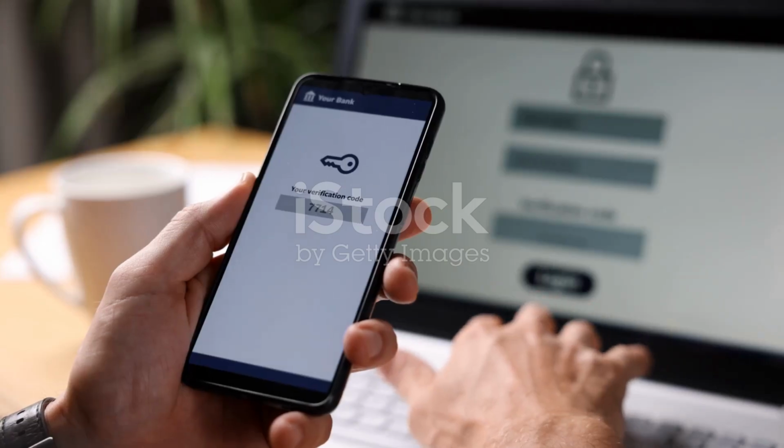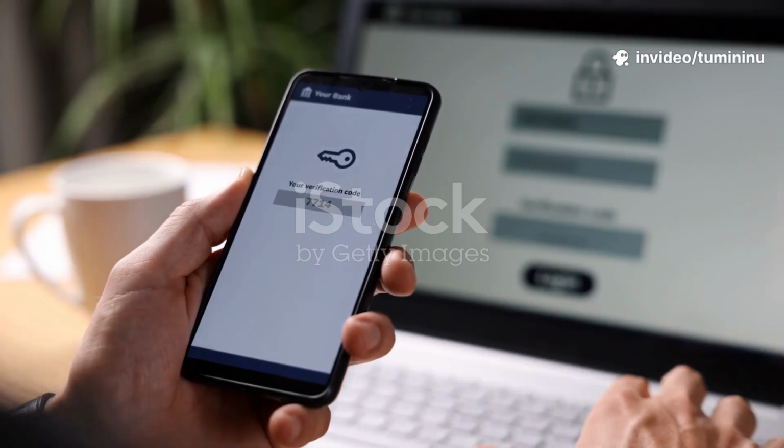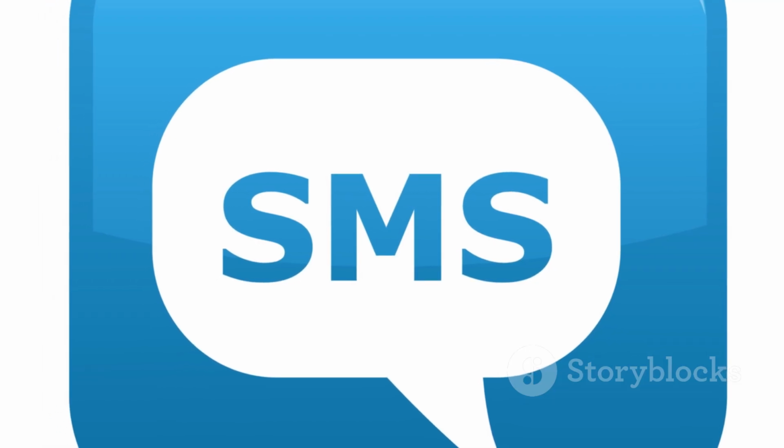Mitigation. Verify sender information. Research the sender's phone number and verify their identity. Avoid responding to suspicious messages. Don't respond to messages that seem suspicious or unfamiliar.